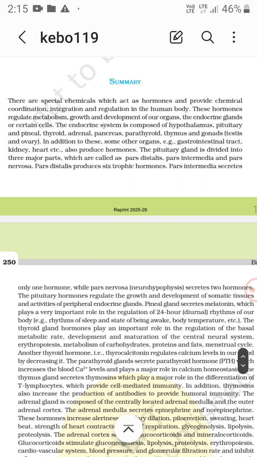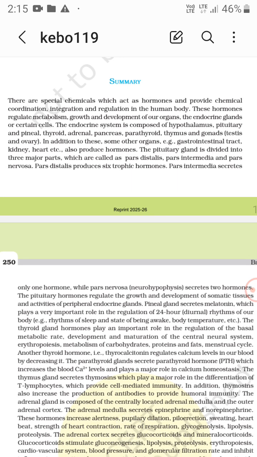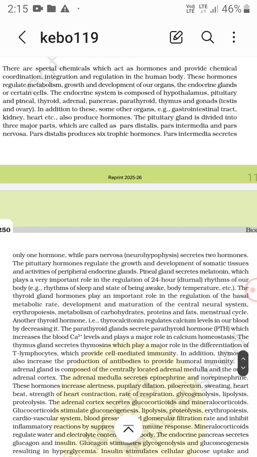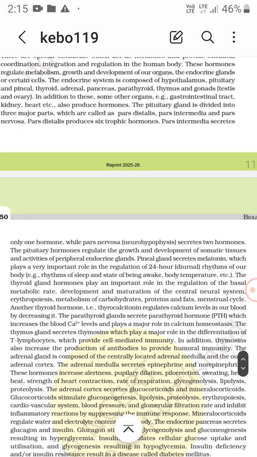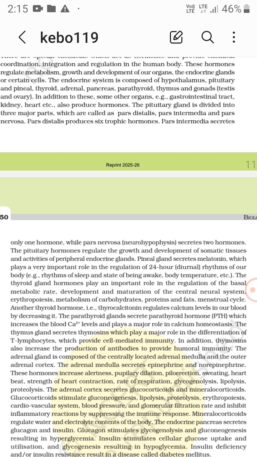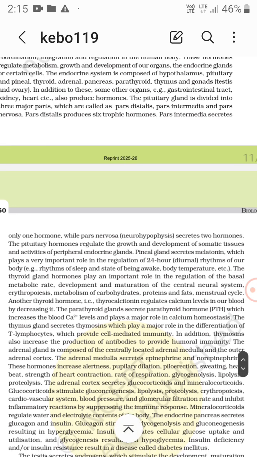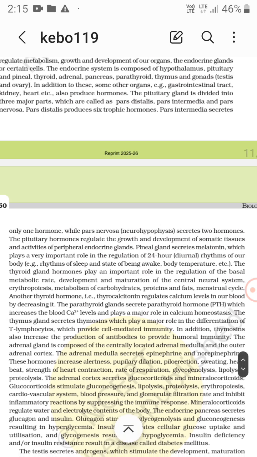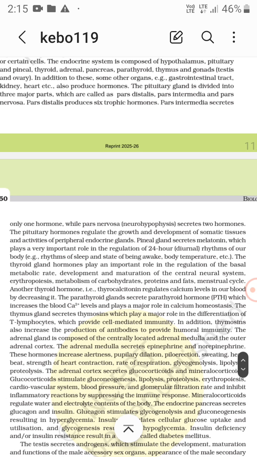The pars intermedia, in between the pars distalis and pars nervosa, secretes only one hormone. While pars nervosa, that is neurohypophysis, secretes two hormones. There are two types of pituitary regions: first adenohypophysis, then neurohypophysis. In neurohypophysis there is the pars nervosa, and in adenohypophysis there are the pars distalis and pars intermedia.